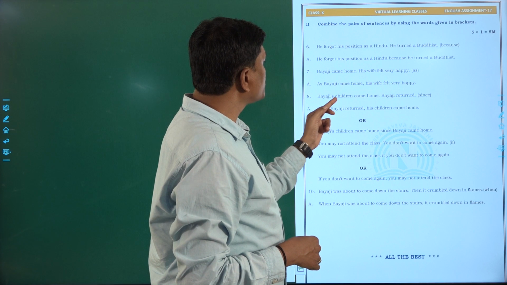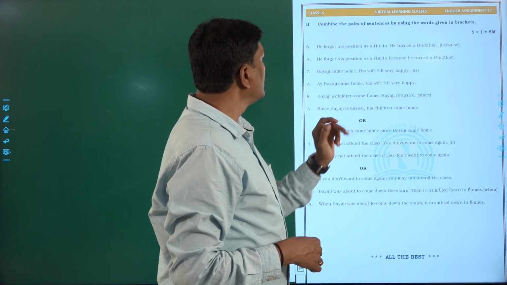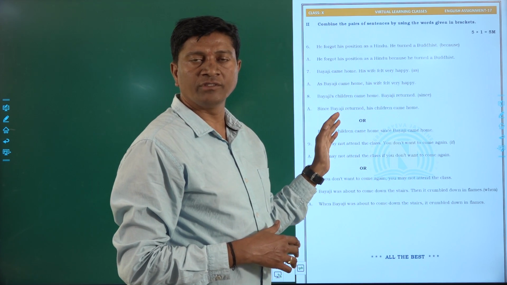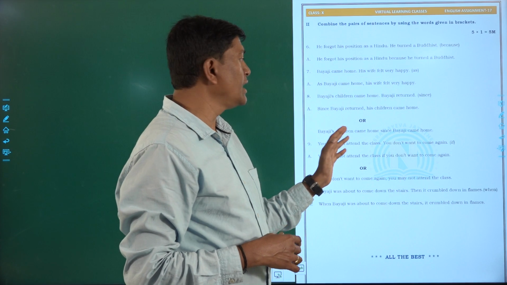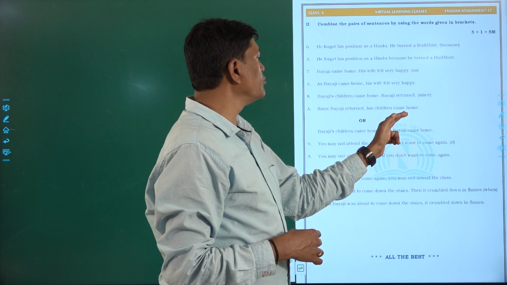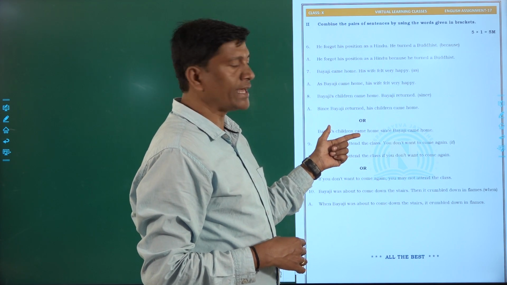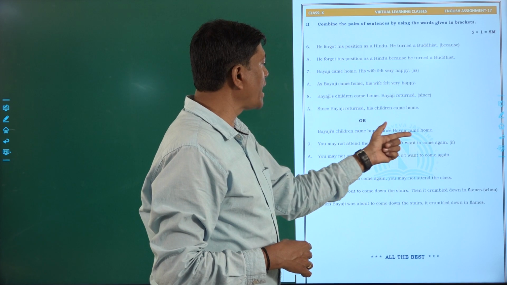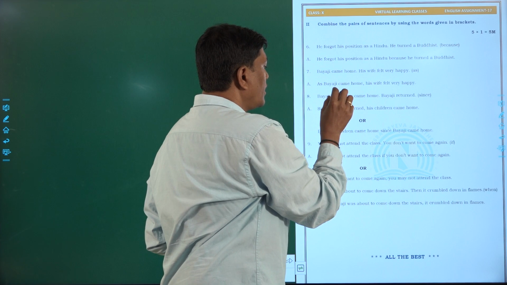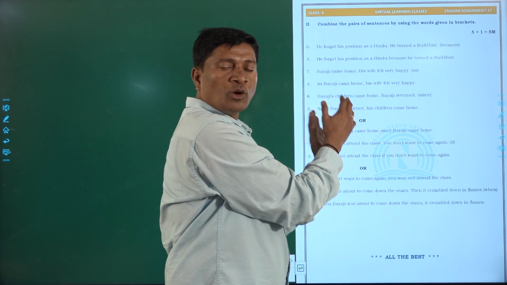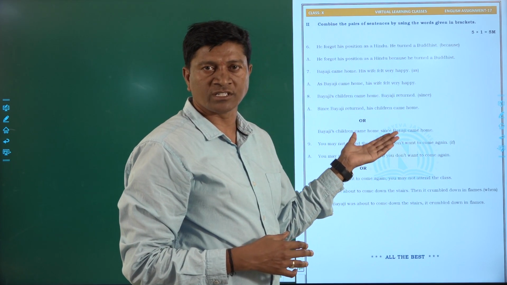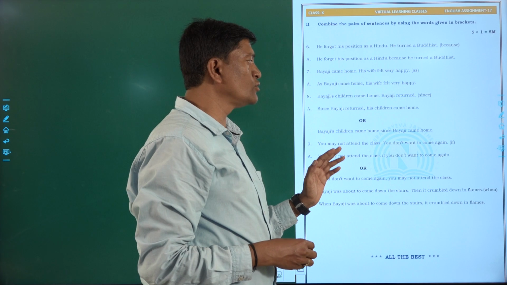Next one. Bayaji's children came home. Bayaji returned. Now here also two sentences and the bracket word since are given. At the beginning of the class we discussed that since also can be used as a subordinate conjunction. Since Bayaji returned, his children came home. So here also in two ways we can write the answer. Bayaji's children came home since Bayaji came home. Whenever we use since in the middle of the sentence, as a subordinate conjunction or adverbial clause, we use no commas. At the end of the sentence only we have to use the full stop.